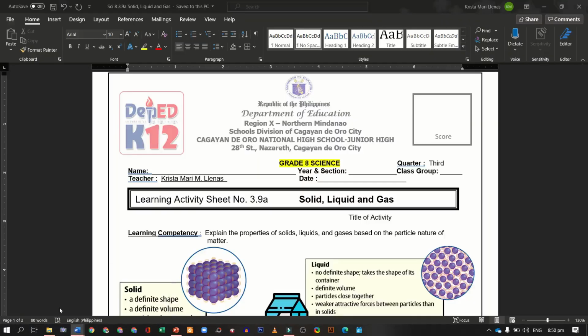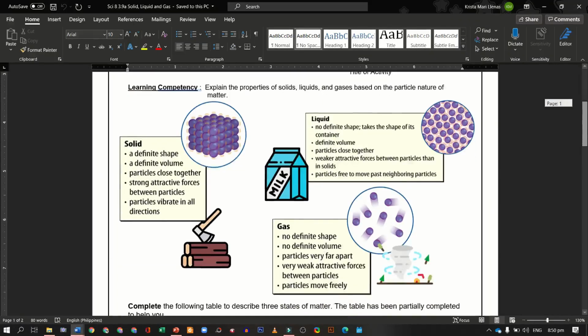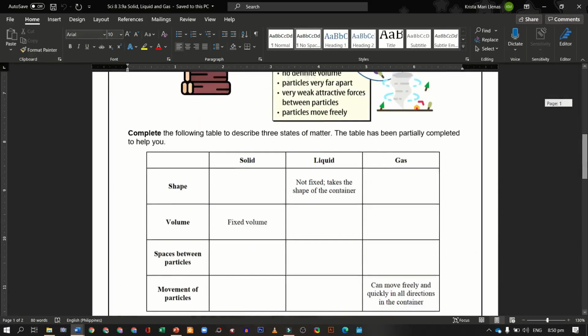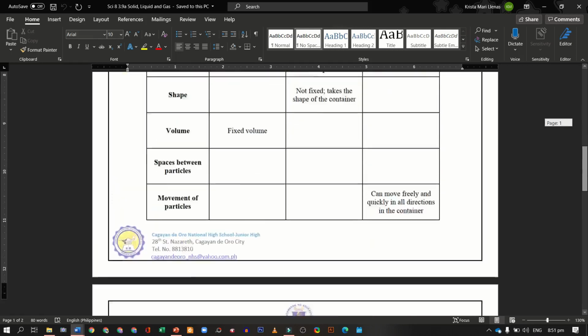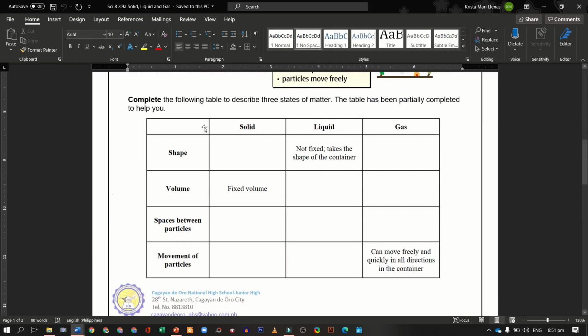Next is 3.9. So this is just a summary of your knowledge or for your learning for activities 3.1 to 3.8. So 3.9, we have the solid, liquids, and gas. Explain the properties of solids and liquids and gases based on the particle nature of matter. So we have here a table. Just complete the following table to describe the 3 states of matter.